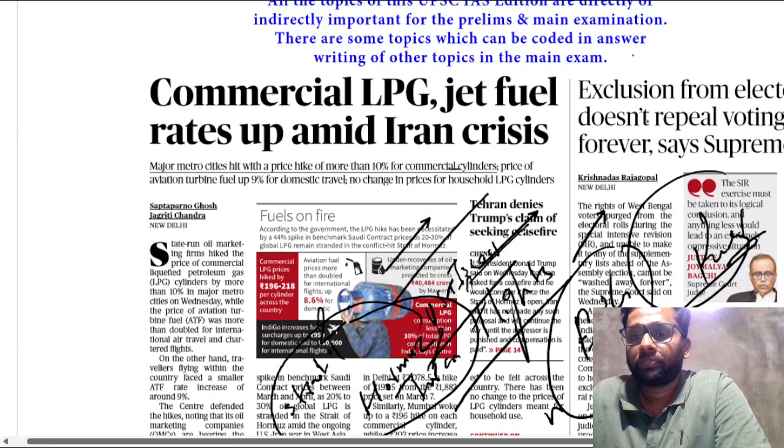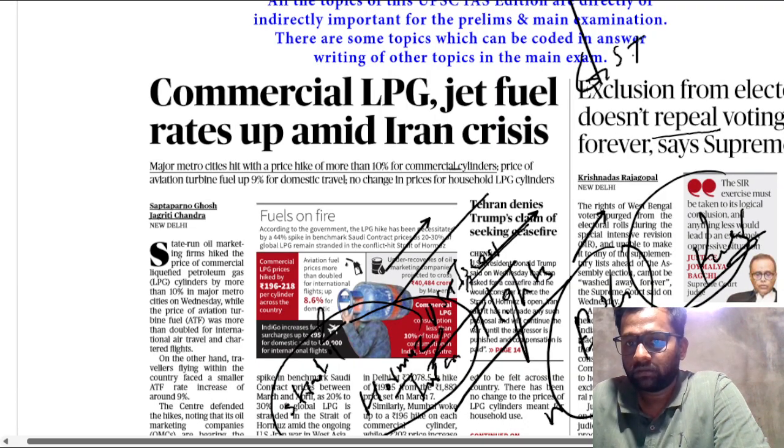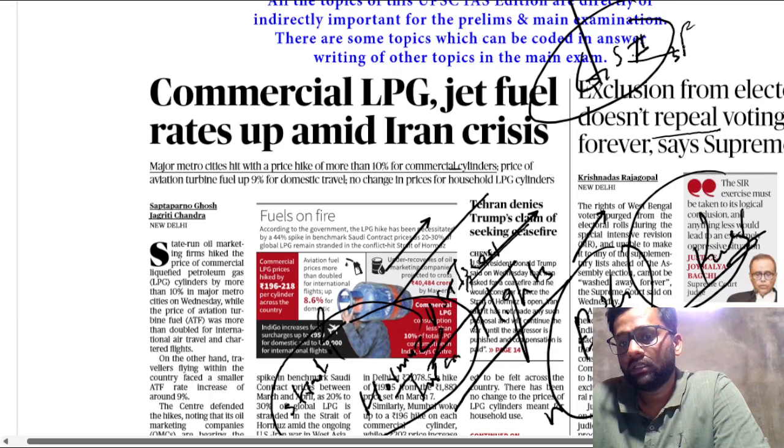The next is the electoral roll. This topic is related to GS paper 2. This news in GS paper 2 is related to the election. As you know, SIR is going on in the country, right?